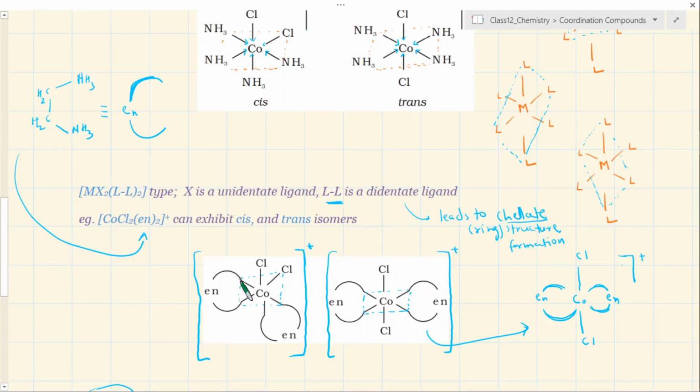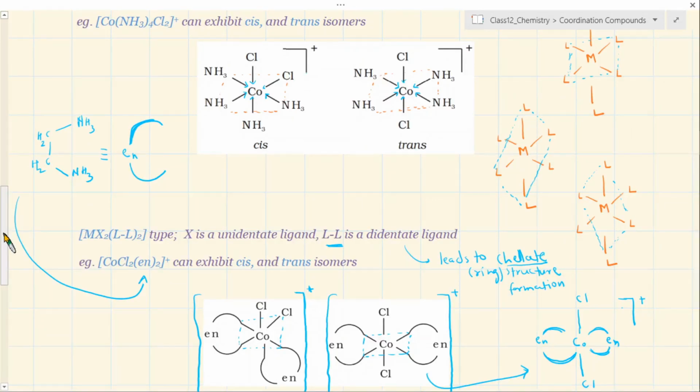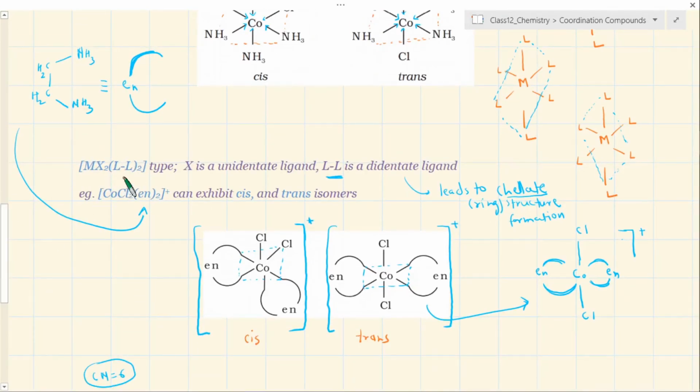And with respect to this, the closed structures are like this, these kind of arrangement you can see here. In one case they are facing directly each other, that's in the trans isomerism, but in cis isomerism the two ring structure are also facing directly each other. So this is a cis isomer and this is a trans isomer. Okay, we have seen that this complex compound where octahedral complex compound where you have replaced 4 of one type of ligand by 2 ring structures, okay, or 2 didentate ligand, you get cis and trans possibility.